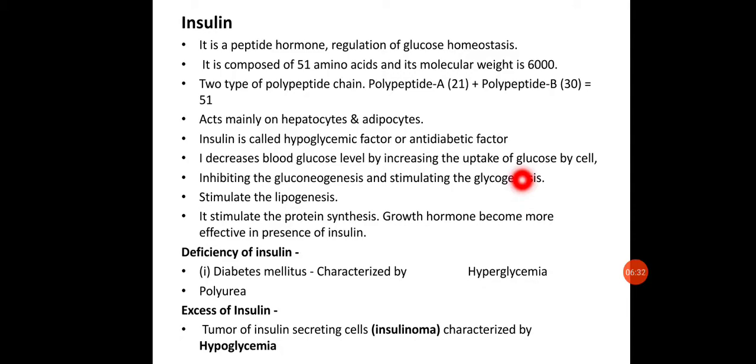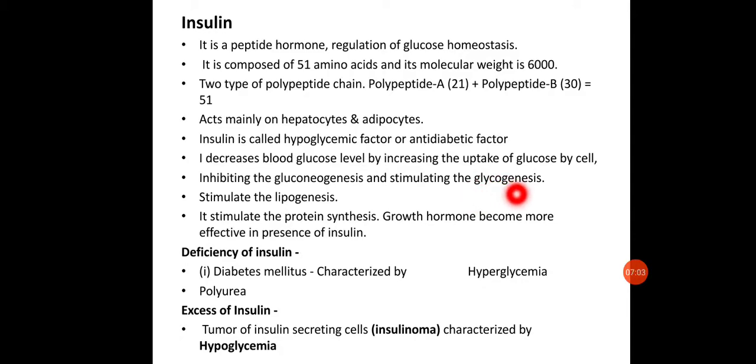It is also responsible for inhibiting gluconeogenesis. All the pathways by which the glucose concentration in the blood increases are blocked or inhibited by this hormone, that is insulin. So it inhibits gluconeogenesis, which is responsible for increasing glucose.